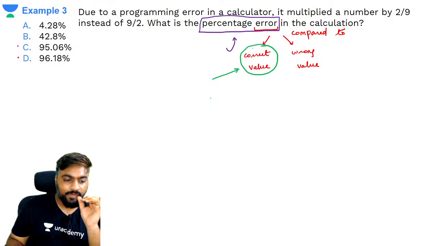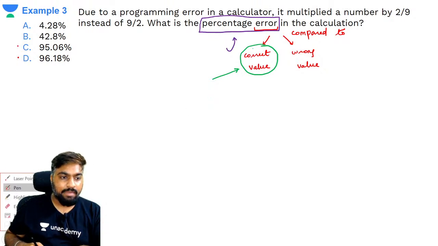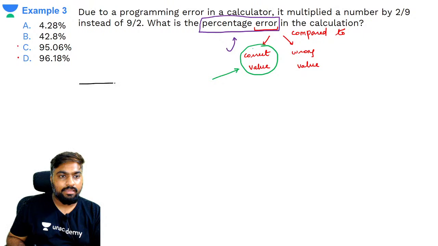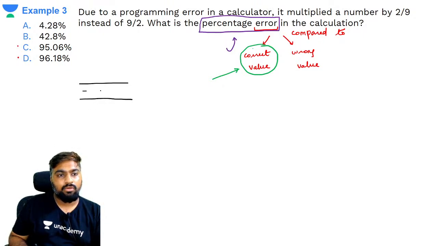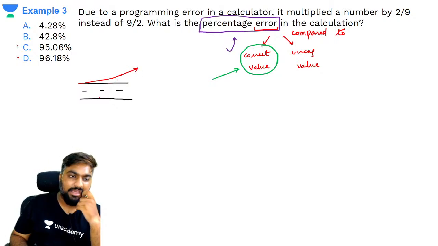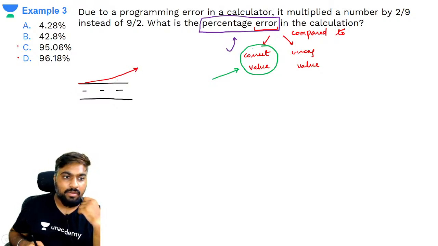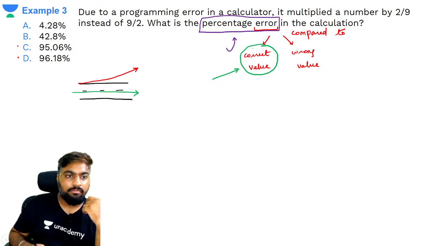Correct? Do you agree? For example, अगर मेरा रोड ये है, this is my road, यहाँ पे लोग गाड़ियाँ चलाते हैं. If I am driving like this, मैं ऐसे चला रहा हूँ, मेरे को ऐसे जाना चाहिए, this is how I am supposed to drive, but instead मौज कर रहा हूँ मैं.